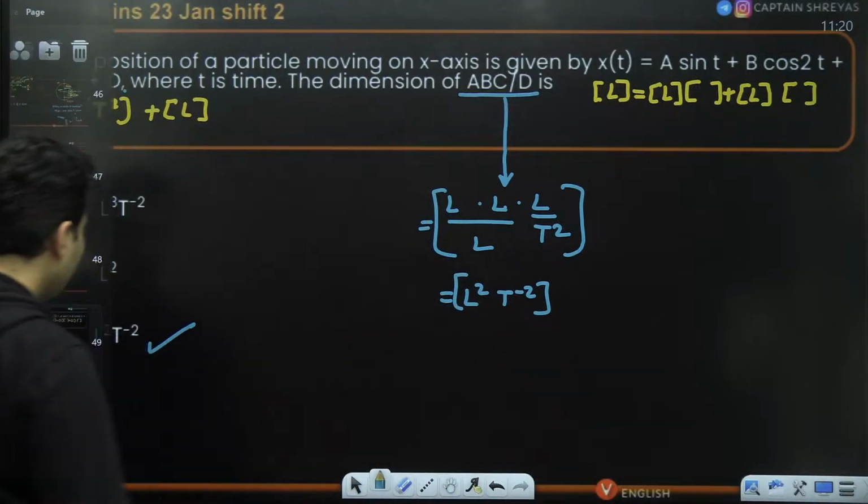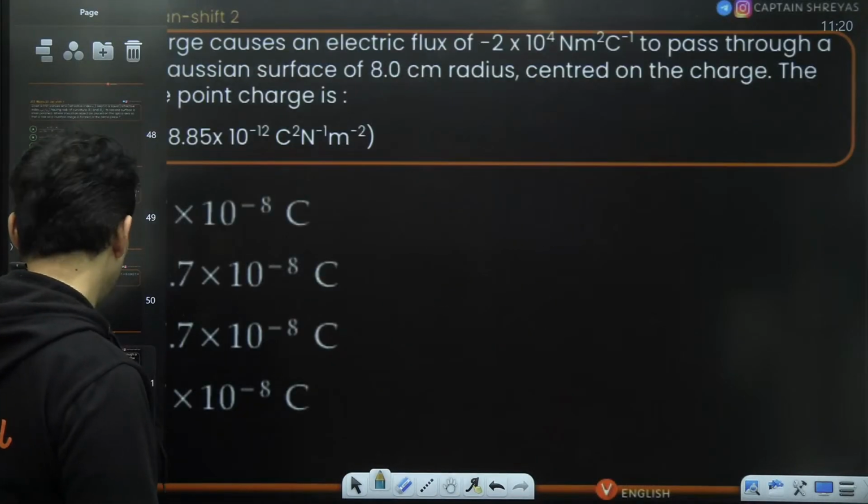Is that absolutely clear? Moving on to the next question coming up on your screen.